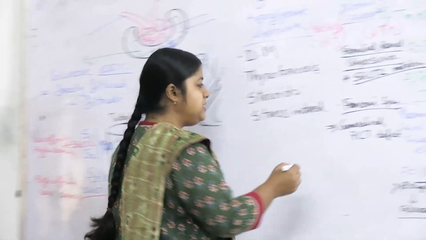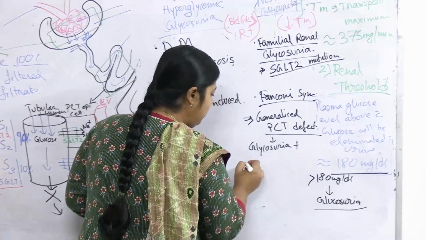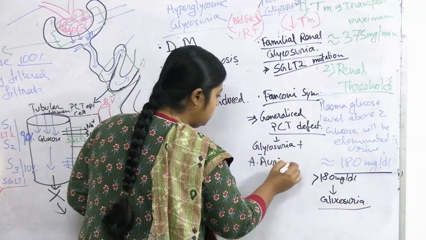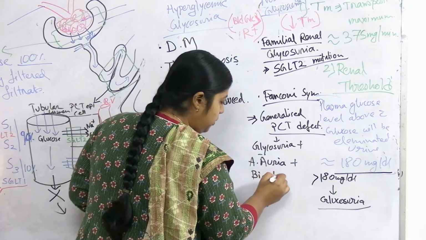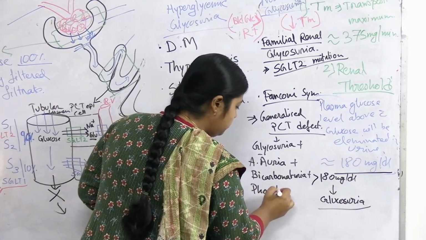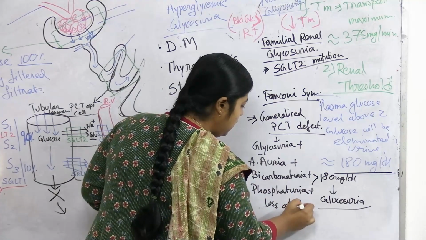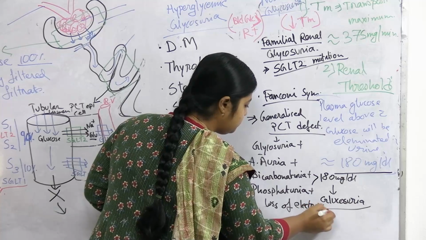So a generalized PCT defect leads to not only glycosuria, but along with glycosuria there will be amino aciduria plus bicarbonaturia plus phosphaturia plus loss of other electrolytes.